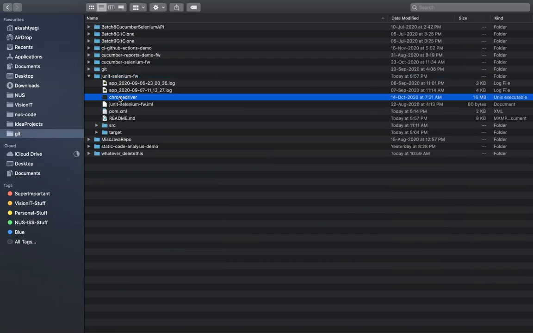So I have the Chrome driver here, right? If you want to run it on Firefox, then that driver has to be here. If you want to run Safari, that Safari driver has to be here.